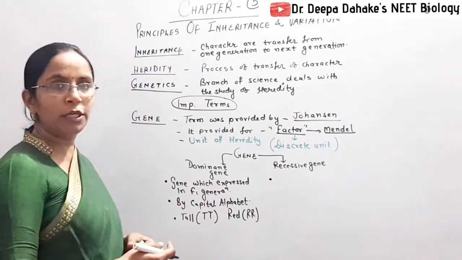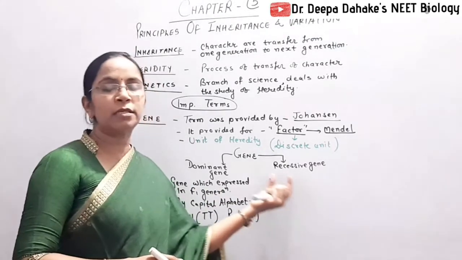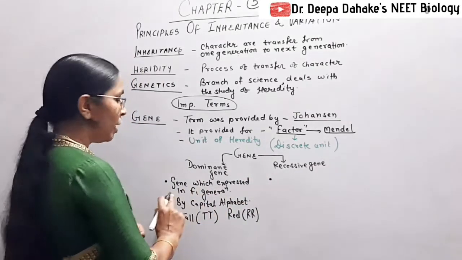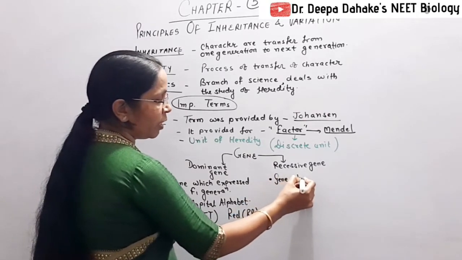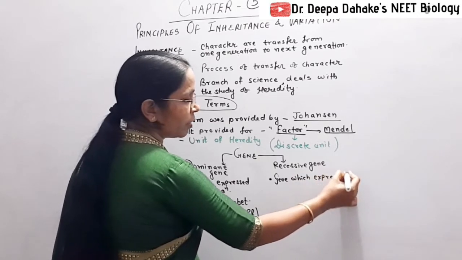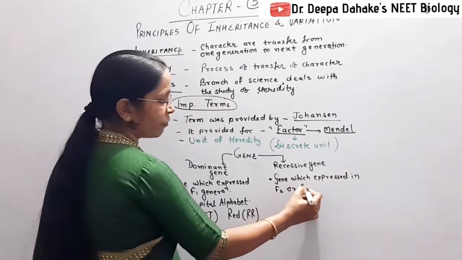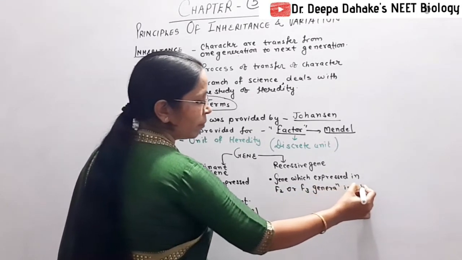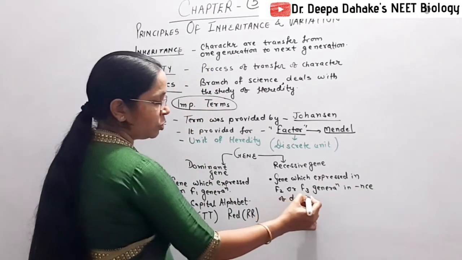Recessive gene: we normally state the gene which only expresses when the dominant gene is completely absent, or in terms of generation, the gene which is expressed in F2 or F3 generation in absence of dominant gene.